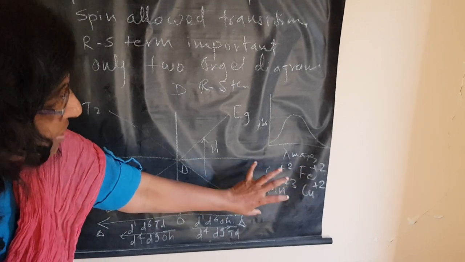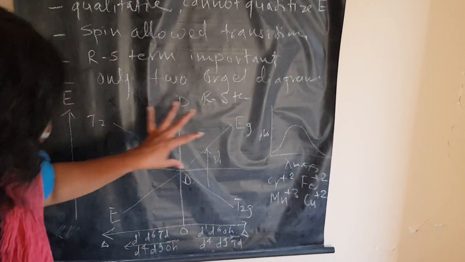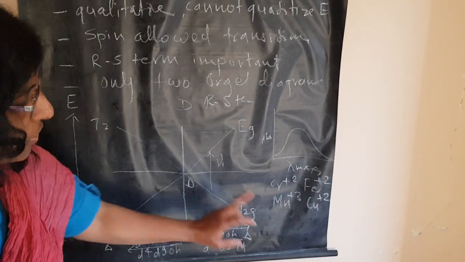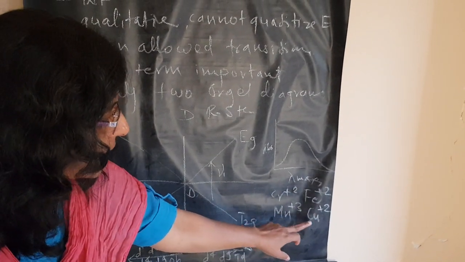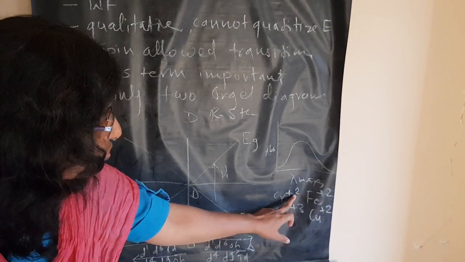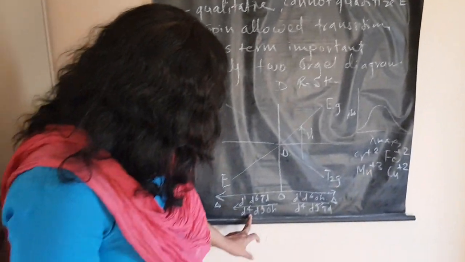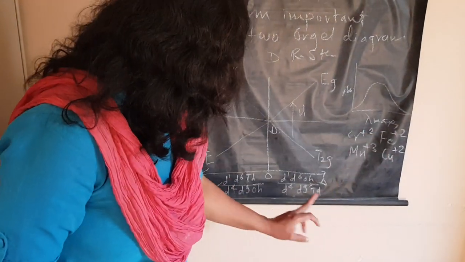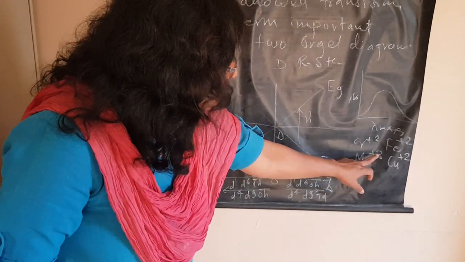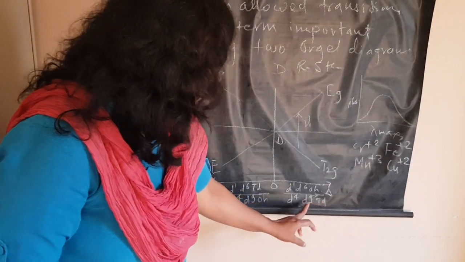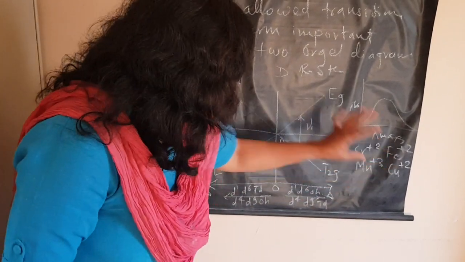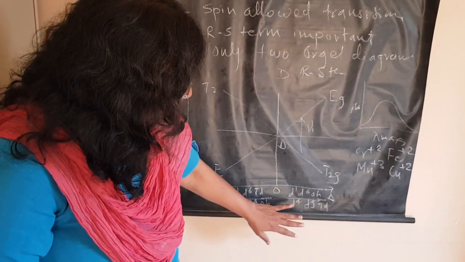Most of the time this type of spectrum and this type of Orgel diagram will be for chromium plus 2, Fe plus 2, Mn plus 3 and copper plus 2. Chromium plus 2 is a d4 system, Fe plus 2 is a d6 system, Mn plus 3 is again a d4 system, and copper plus 2 is a d9 system. So these types of complexes and these four configurations will have this Orgel diagram.